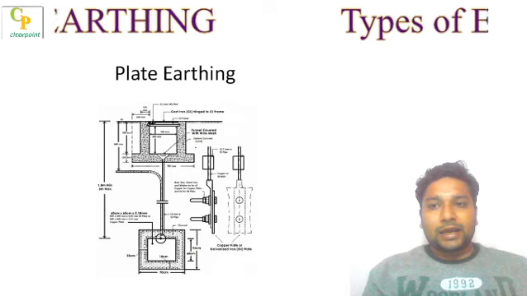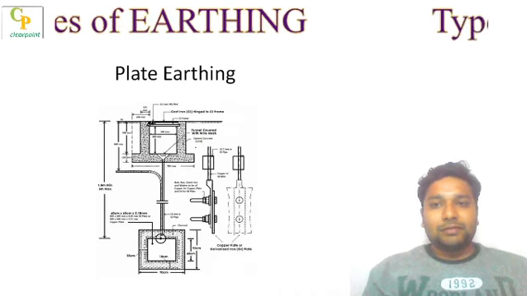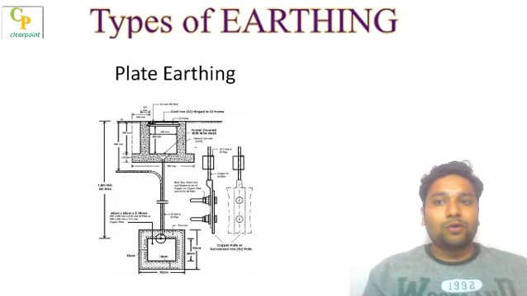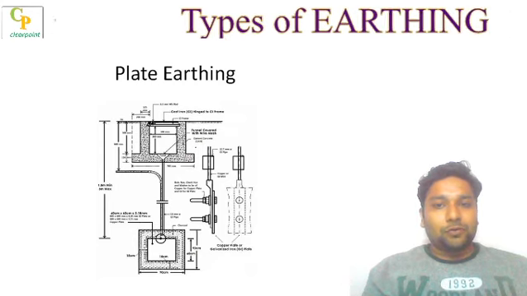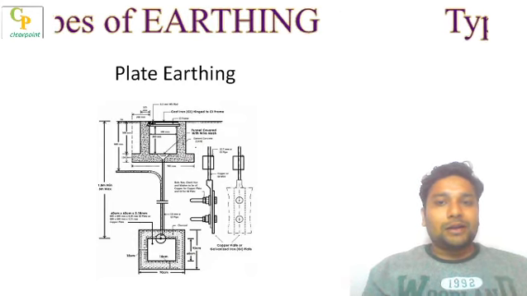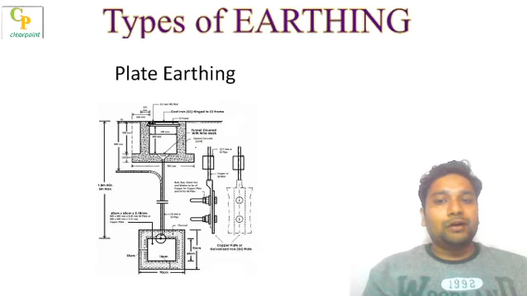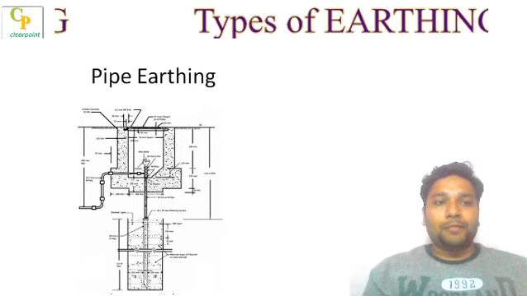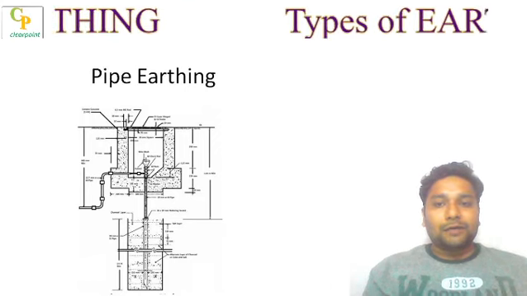If you can see the diagram, we can see that there is a channel connected, means a pattern is provided from ground level to the bottom level, and hence we need to follow these particular dimensions, or we need to follow this particular pattern when we are dealing with plate earthing. If we discuss pipe earthing, then in pipe earthing again the upper half remains the same as plate earthing,